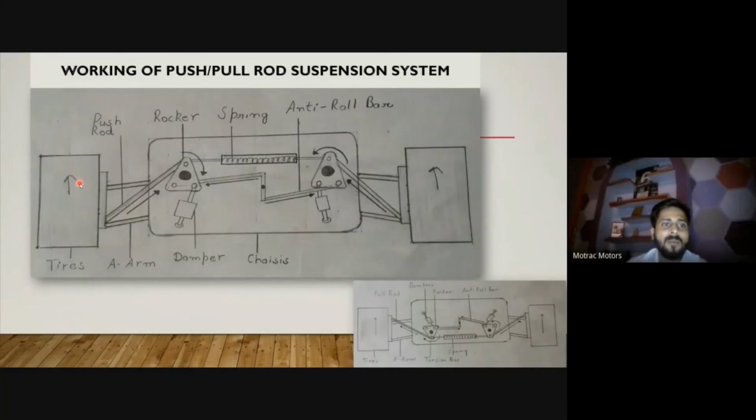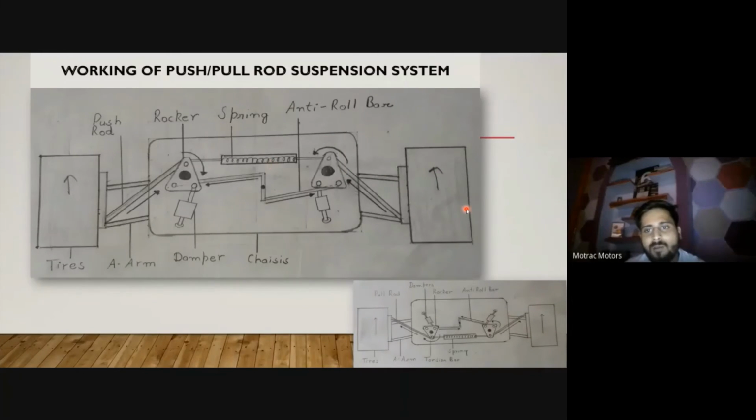In the normal condition, the force reacts at this wheel in the downward direction, but if I'm using an anti-roll bar, the force reacts at this wheel in the upward direction. If the force reacts in the upward direction, some amount of force automatically shifts to the right side of the vehicle.